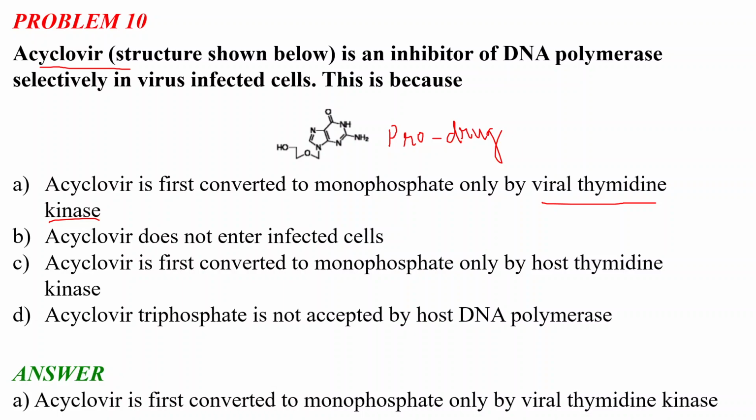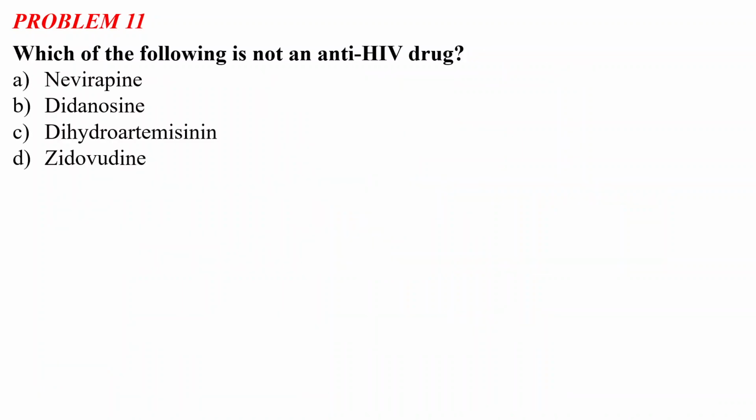So if there is no problem, I will more quickly move toward our next problem. Problem number 11 says: which of the following is not an anti-HIV drug? Option A, nevirapine. Option B, didanosine. Option C, dihydroartemisinin, and option D, zidovudine. So you have to identify among these four which is not an anti-HIV drug.